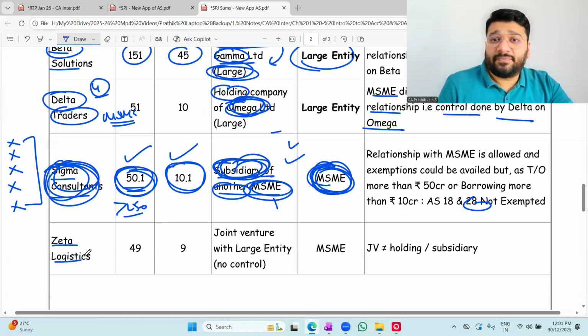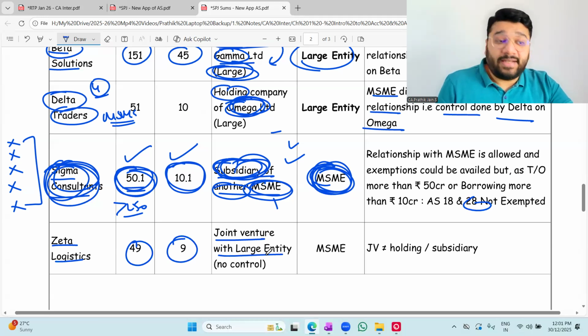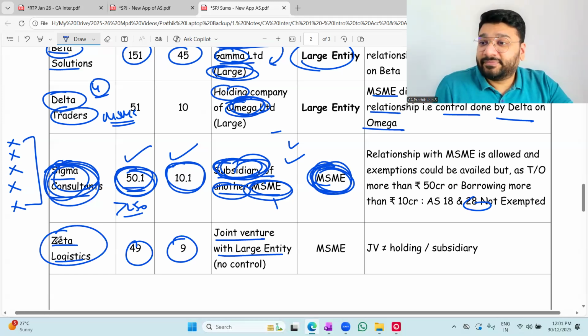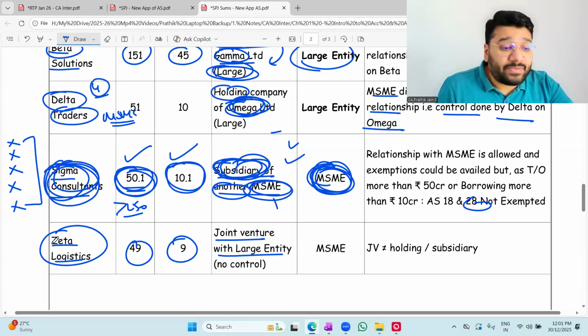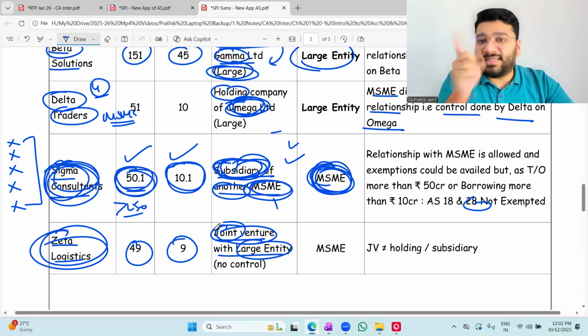Zeta Logistics, turnover 49 crores, borrowing 9 crores, joint venture with large entity. So Zeta has got some joint venture with large entity. They have not spoken about associate and joint venture. Here they have spoken only about holding and subsidiary. So if I'm having any holding or subsidiary relation with a large entity, then Zeta also becomes large. Joint venture is not a norm here. Joint venture is not applicable here.